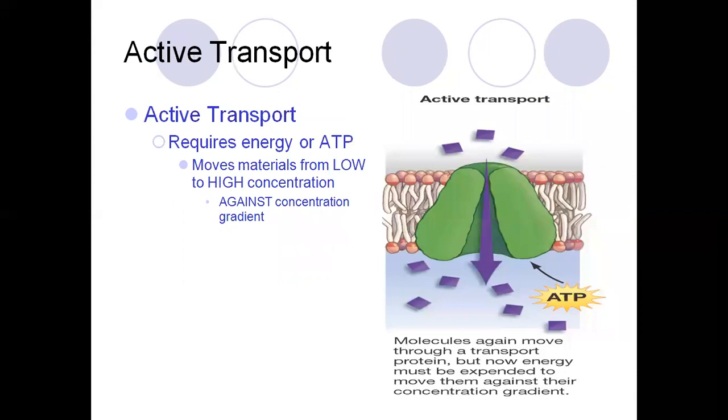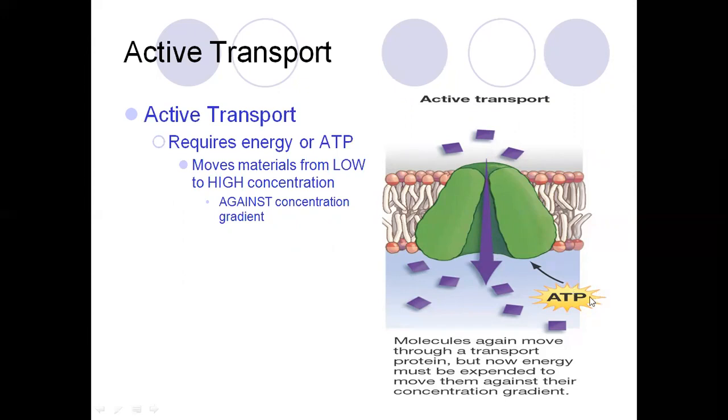So the active transport requires energy or ATP. It moves material from lower to higher concentration, against the concentration gradient. The molecules move through a transport protein, but now energy must be expended to move them against their concentration gradient. So we can see if any material wants to enter, it requires energy.